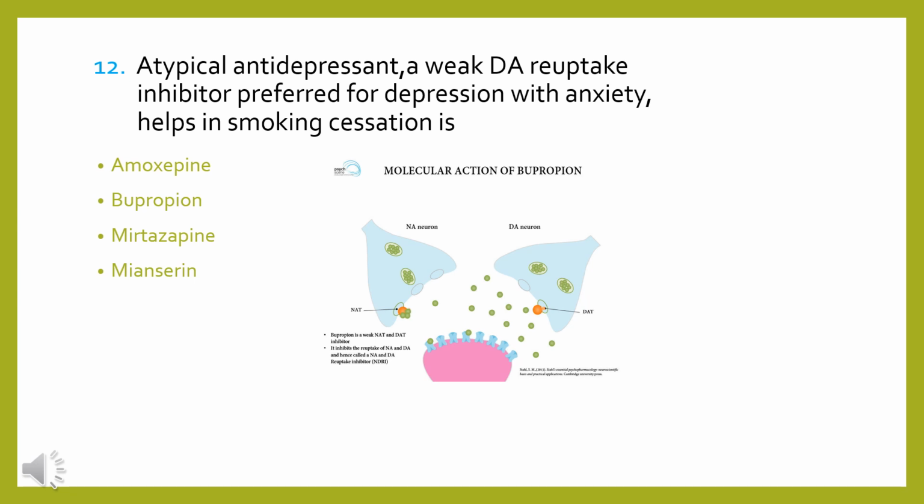Which atypical antidepressant with a weak dopamine reuptake inhibitor action, preferred for depression with anxiety, and also helping in smoking cessation, is it amoxapine, bupropion, mirtazapine, or mianserin? So basically it is bupropion. It has weak dopamine reuptake inhibitor property also, thereby increasing the dopamine levels in the synaptic cleft, and it's also preferred for depression with anxiety, and it has a role in smoking cessation also. It's given along with the nicotine patch, so bupropion is the correct option.